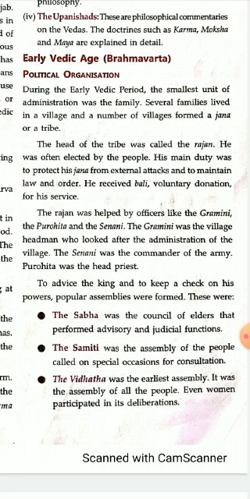The Gramini was the village headman who looked after the administration of the village. So the Gramini was the head of the village, and he looked after the management of the village. The Senani was the commander of the army. Purohita was the head priest. So these three officers, the Gramini, the Senani, and the Purohita, helped the Rajan in the administration of the tribe.